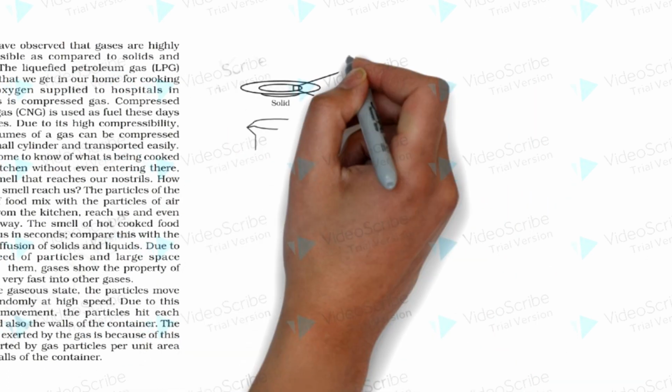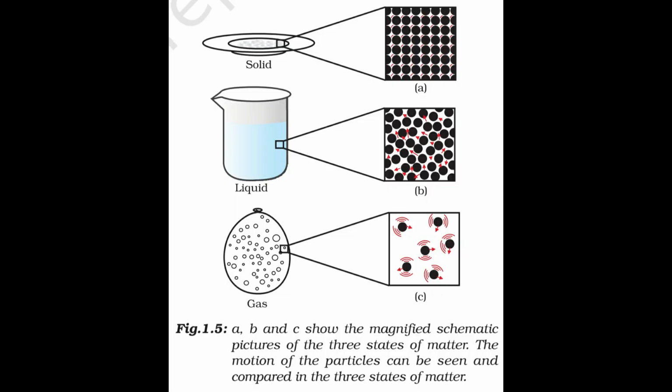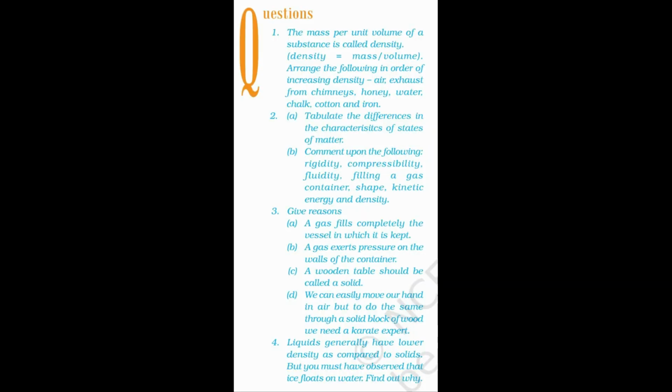A, B, C show the magnified schematic pictures of the three states of matter. The motion of the particles can be seen and compared in the three states of matter. Questions. The mass per unit volume of a substance is called density. Density equals mass per volume. Arrange the following in order of increasing density: air, exhaust from chimneys, honey, water, chalk, cotton and iron.